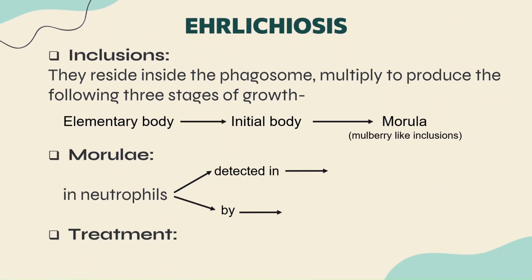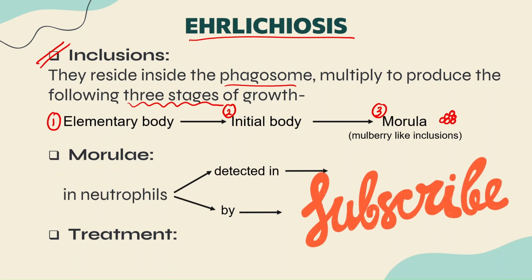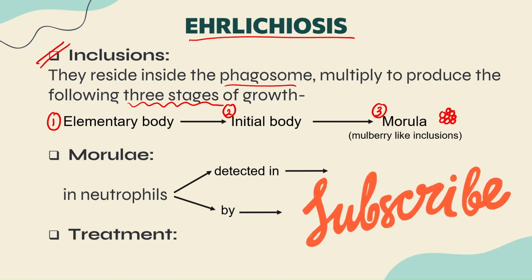Lastly, please remember that if you are discussing Ehrlichiosis, you have to talk about inclusions. Whenever these organisms enter the body, they reside in the phagosomes, and inside the phagosome they multiply to produce the following three stages of growth. The first stage is the elementary body. The second stage is the initial body, and then it will get converted to mulberry-like inclusions called morula, guys. Morula means mulberry-like inclusions, so it converts into multiple small mulberry-like inclusions, guys.